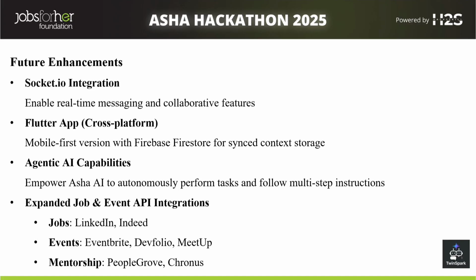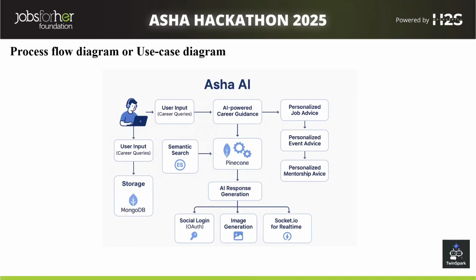And for Flutter apps, we can use Firebase or Firestore for storage also. Then agentic AI capabilities we have to enhance, as we have not given the memory, so we can give Asha chat memory, and so it can be enhanced.